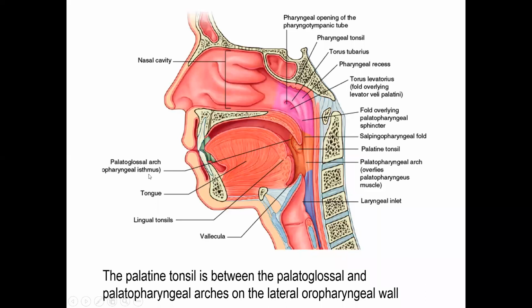Palatoglossal arch is the oropharyngeal isthmus. So whatever is in front of the palatoglossal arch is oral cavity. Whatever is behind the palatoglossal arch is pharynx. Palatoglossal arch is the oropharyngeal isthmus. Automatically it goes without saying that the palatine tonsil is actually a pharyngeal structure.